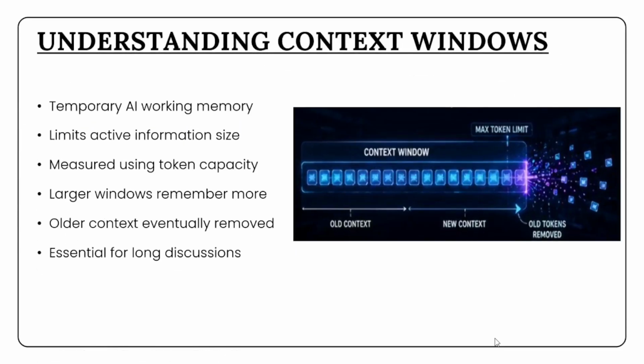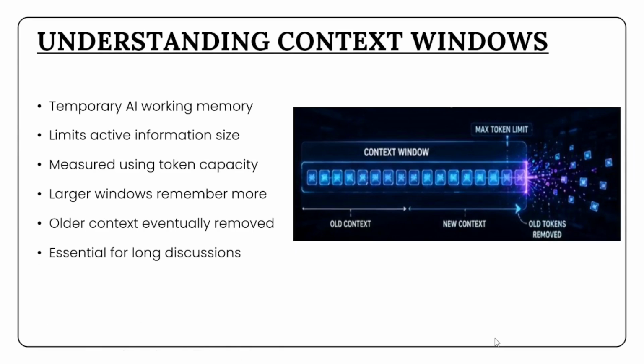One of the most important concepts in large language models is the context window. You can think of the context window as the AI model's temporary working memory. It determines how many tokens the system can actively process at the same time. Everything inside this context influences the AI's current response, including earlier prompts, instructions, and conversation history. However, the context window has limits.